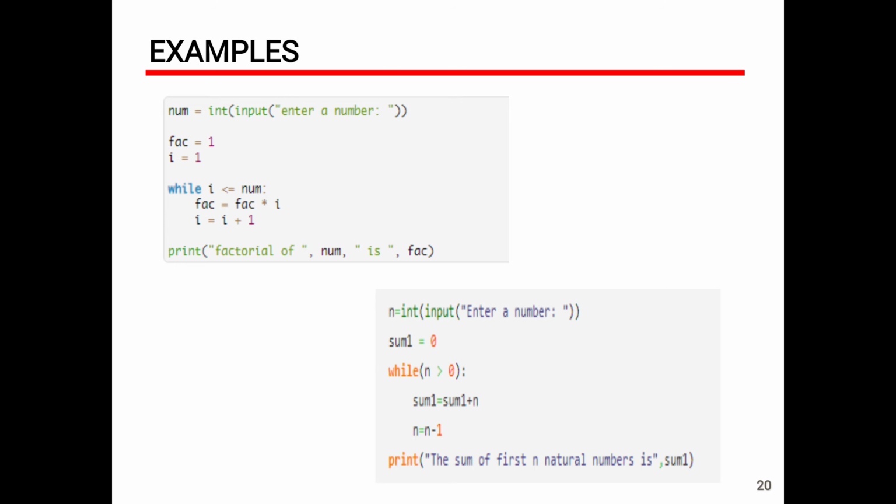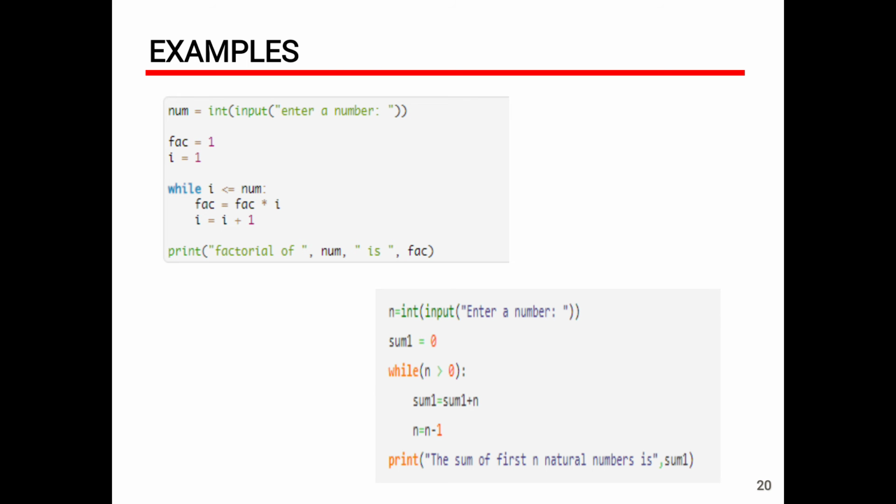Next i becomes 3, so 3 less than or equal to 5. Next i becomes 4, 4 less than or equal to 5. Now i becomes 5, 5 less than or equal to 5. Afterwards i becomes 6, so now the condition is false. After the condition is false, the control will exit from this while loop. Next, this print statement will print whatever value exists in factorial.